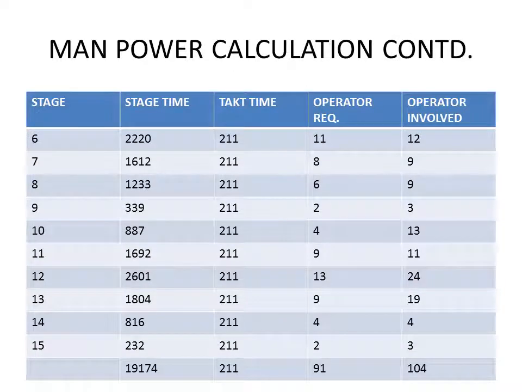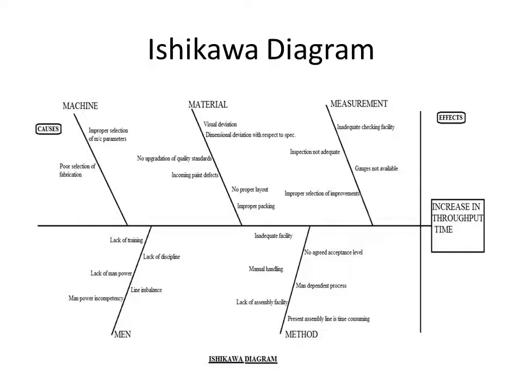Similarly, for all the 15 stages, operators required and operators involved have been calculated. For the throughput time, the overall throughput time of 19,174 seconds divided by the takt time will give you the total number of operators required and the total number of operators involved. The main idea of this project is to reduce the throughput time.